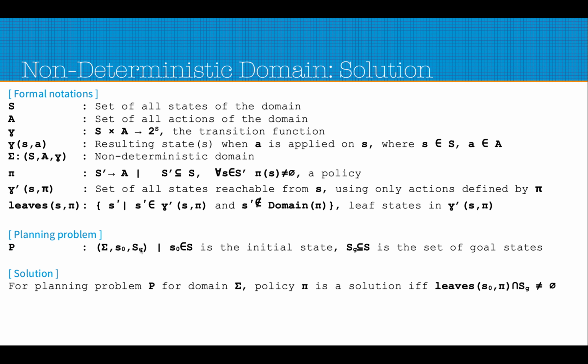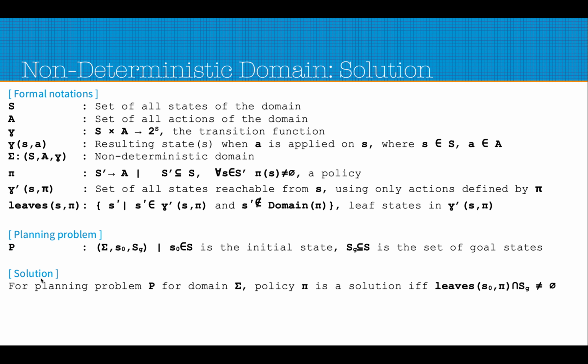The sub goals can be represented as a single state also. So let's say all the states in SG represent all the sub goals, each of these individual elements of SG. So we are trying to reach one of the states from the set SG.